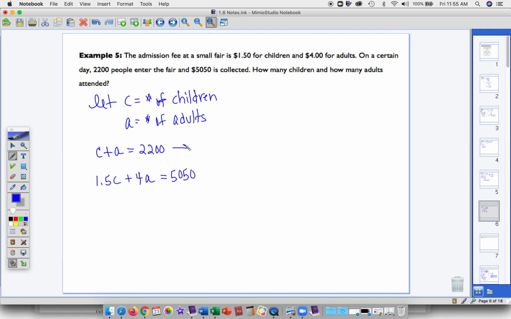So I'm going to take the first equation and I'm going to solve for C. So I get C is equal to 2,200 minus A. And now I'm going to go to the second equation and replace C with that.